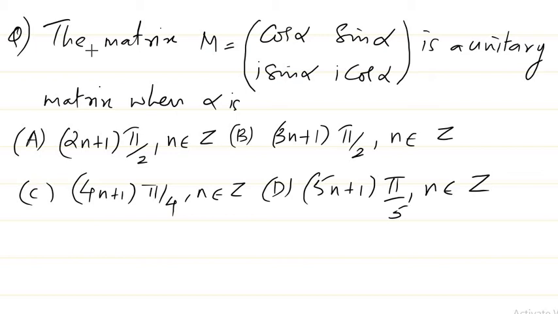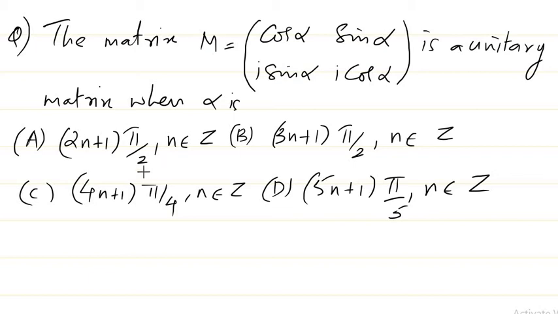So this is a problem which is actually a previous year problem from IIT JAM. The matrix M is equal to [cos alpha, i sin alpha; i sin alpha, cos alpha] is a unitary matrix when alpha is, there are 4 options given here. A is (2n plus 1) pi by 2 when n belongs to Z, and B is (3n plus 1) pi by 2 when n belongs to Z. C is (4n plus 1) pi by 4 when n belongs to Z. D is (5n plus 1) pi by 5 where n belongs to Z. So we need to find out what the answer for alpha is.